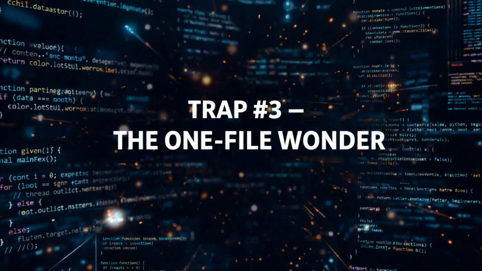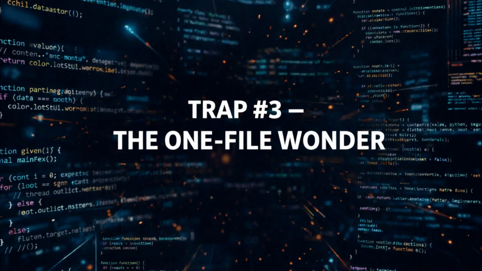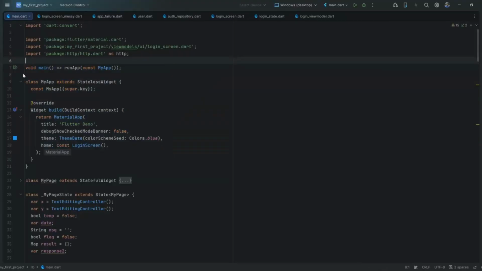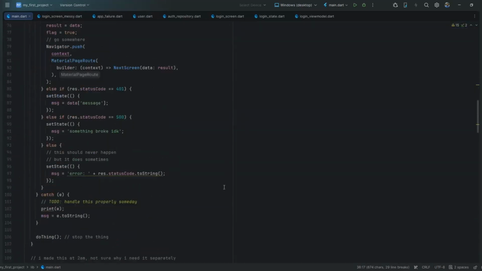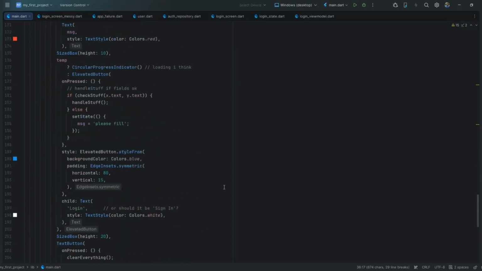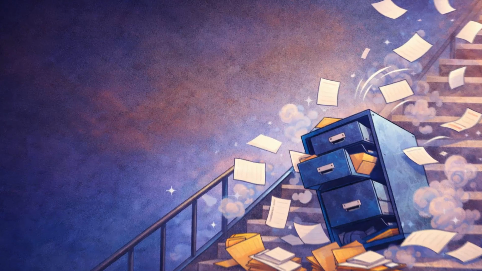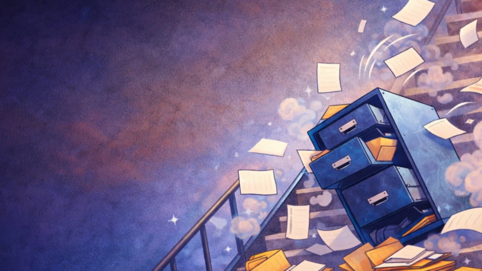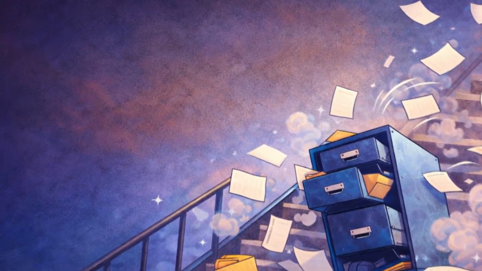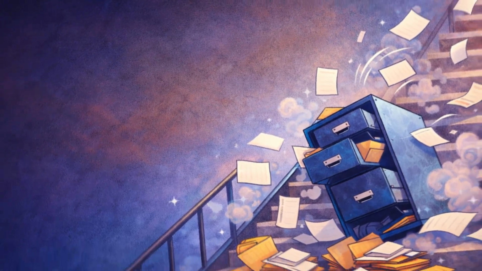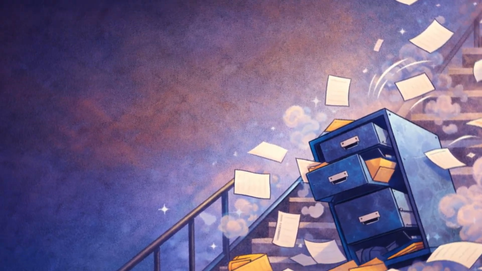Trap 3, the one-file wonder. Everything is in main.dart. UI, logic, API calls, state management, all in one massive file. This person technically built an app, but opening that file feels like opening a filing cabinet that someone threw down a staircase. Sounds familiar? Good, because now we are going to talk about what actually fixes this.